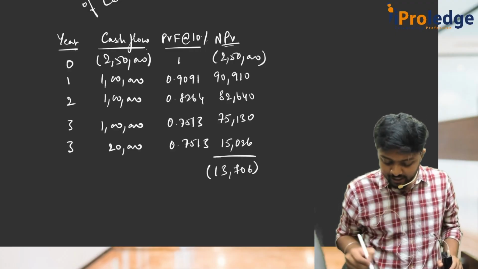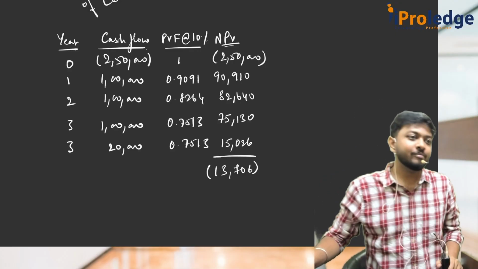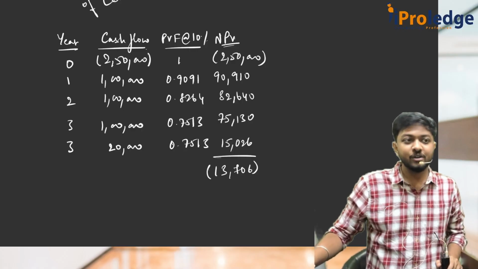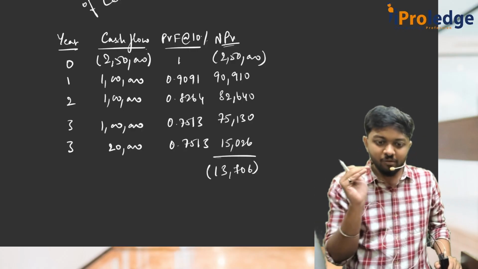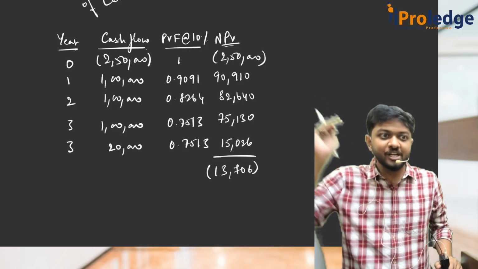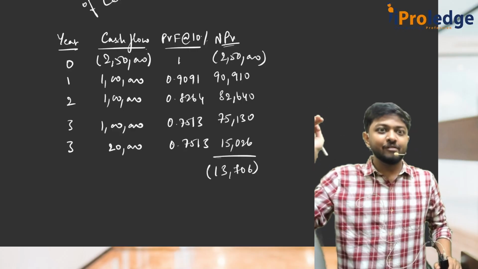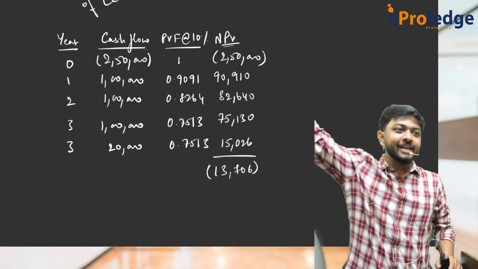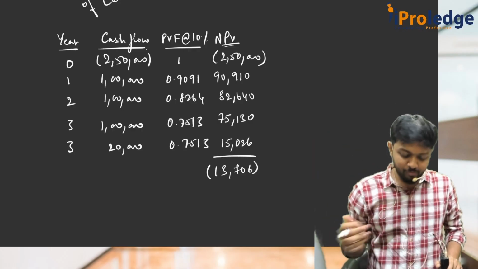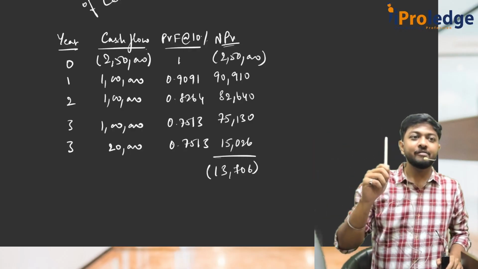So for me, minus 13,706, I want that to become 0. I want this negative to become 0. It should increase or decrease? Increase. For this to increase, the rate should also increase. So the next rate which I'll try should be more. So I will go and try 15%.